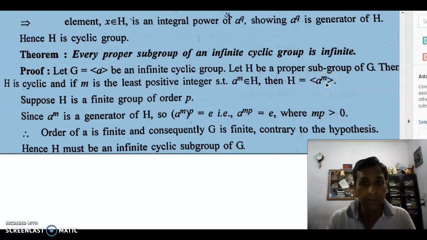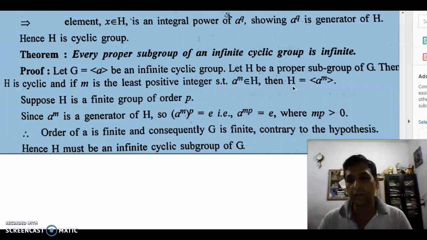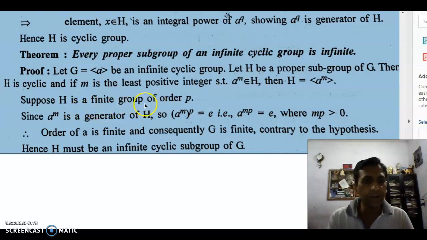This is general theory. Now we have to show that this H is infinite. For this, we suppose H is finite and try to get a contradiction. Suppose H is a finite subgroup of order p. This p is any number, not necessarily prime.